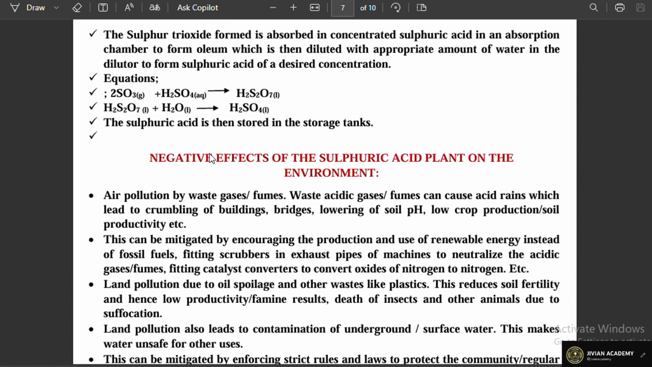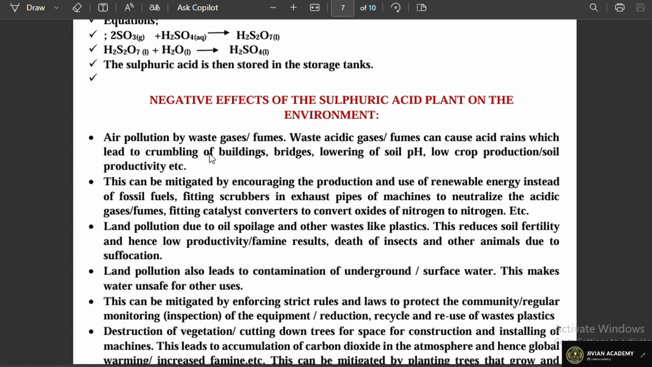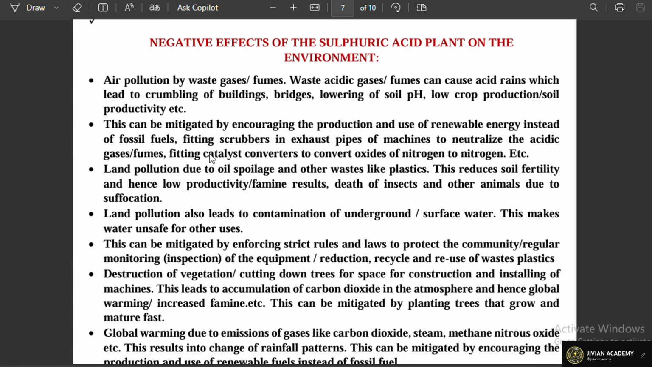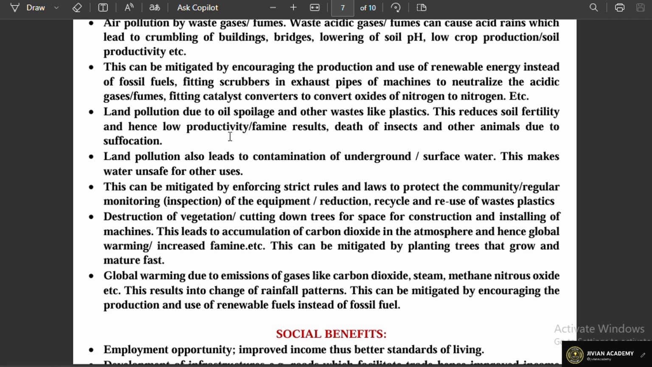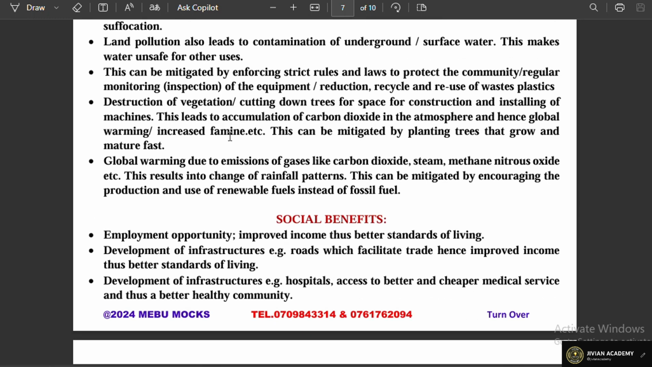Now after that, we expect the learner to go ahead and give the side effects of the production plant on the environment together with their mitigations. So here are some of the side effects together with their mitigations. We have air pollution by waste gases or fumes. This can be mitigated by encouraging the production and use of renewable energy instead of the fossil fuel. We have land pollution, we have destruction of vegetation, global warming. So we expect a learner to give a particular side effect or the danger and then its mitigation immediately.